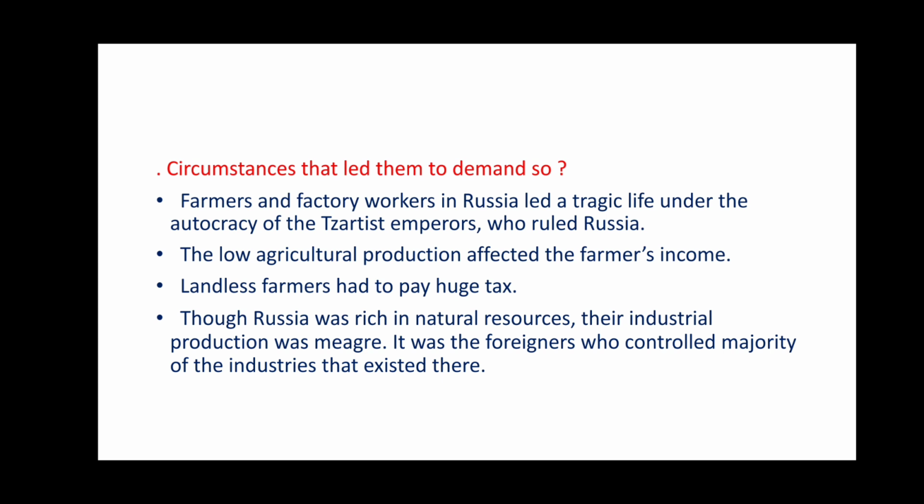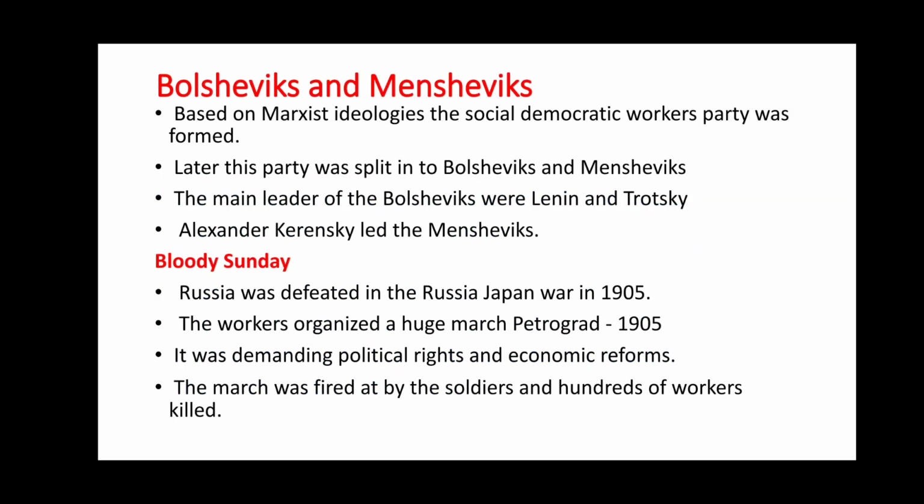Farmers and factory workers in Russia led a tragic life under the autocracy of the Tsarist emperors who ruled Russia. The low agricultural production affected the farmers' income. Landless farmers had to pay huge taxes. Though Russia was rich in natural resources, their industrial production was meager. It was the foreigners who controlled the majority of the industries that existed there.